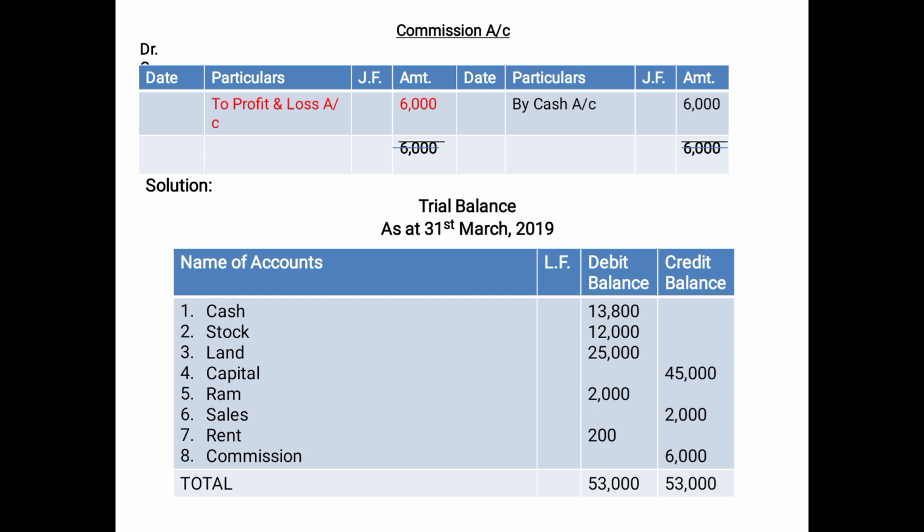After posting everything, you will total the debit and the credit column, and on totaling, we calculated 53,000 on the debit side and 53,000 on the credit side. Here automatically the debit side and the credit side are equal, so we can assume that the trial balance has been prepared correctly and the ledger postings are also correct. So I hope the rules and the concepts discussed in this video are clear to you children. Just go through the video once again and revise the rules which we have discussed here.